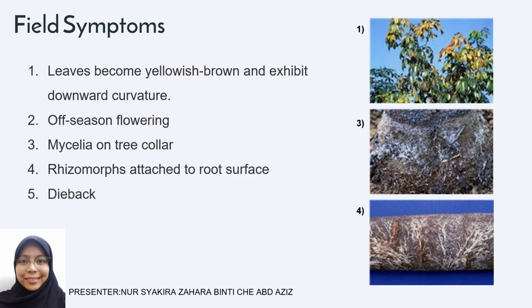Okay, for the next one is mycelia on the tree collar. As we can see in picture 3, the mycelia was attached to the tree collar. As we can see here, the white color of the mycelia on the collar. For the fourth picture, the field symptom, we can see in picture 4 the rhizomorph attached to the root surface. This is the root surface of the rubber tree. This is known as the white root disease.